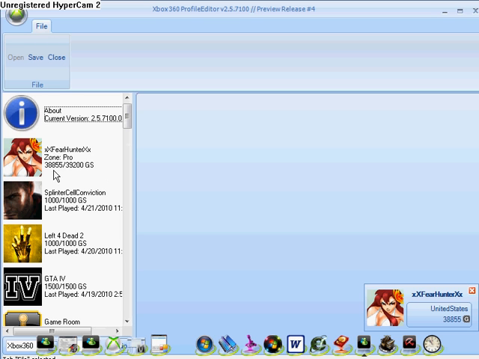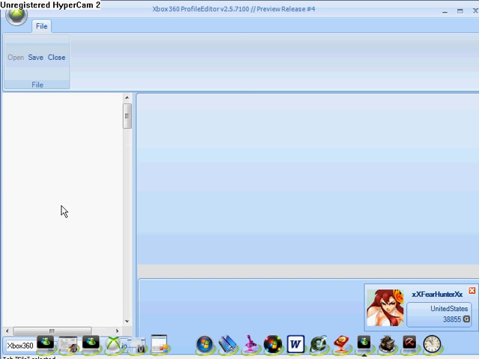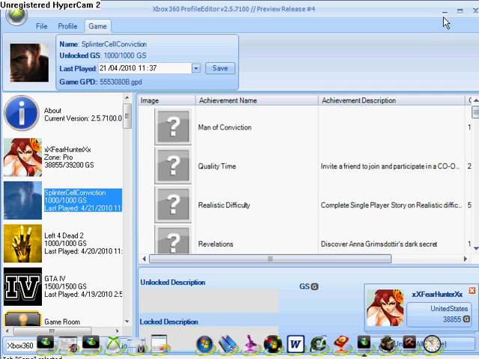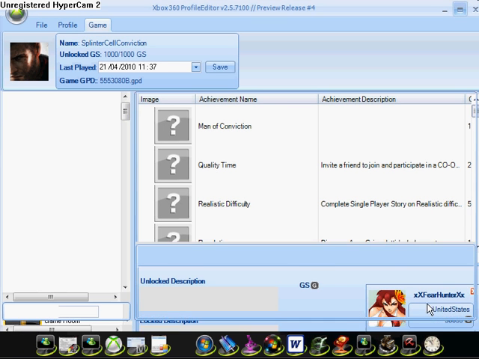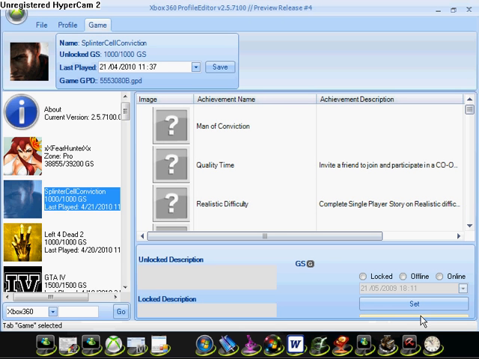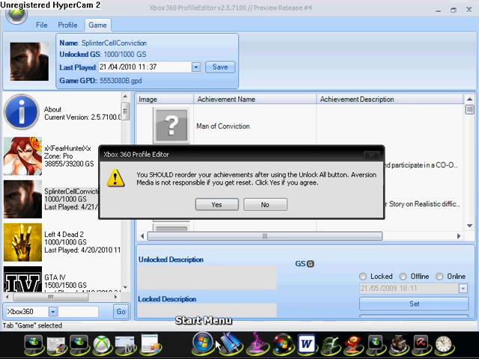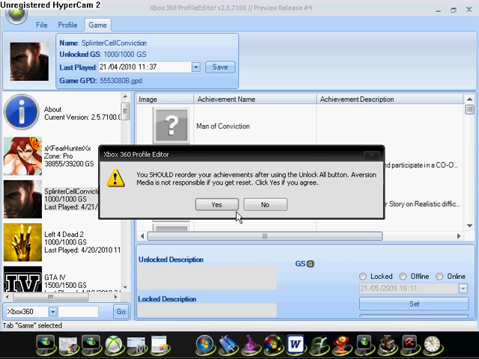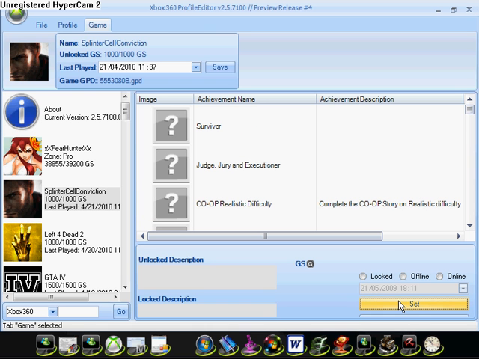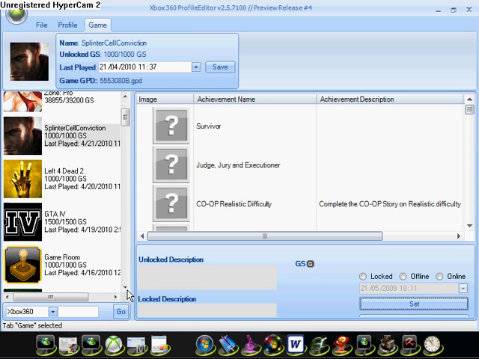So yeah, if you want to mod, for example, Splinter Cell, you just click unlock all. And you can't see it on yours, you will, because mine's high resolution. So yeah, but click yes, then click set. Okay, that's what you do.